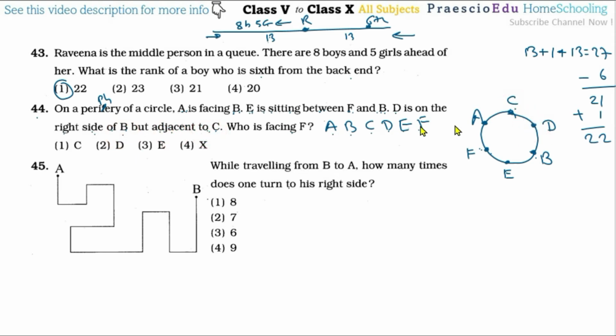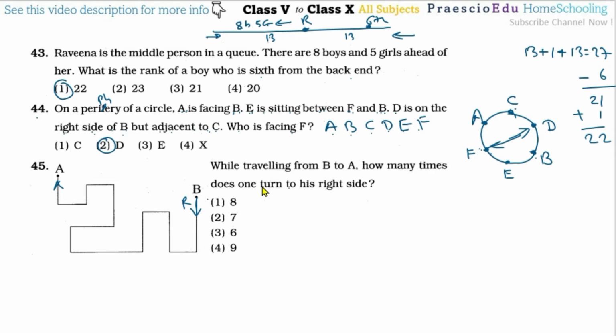Okay, now that is also correct. Now who is facing F? Now F is facing D and D is facing F. So D means option number 2 is the correct one. Then question number 45, while traveling from B to A. So B to A, this is the direction. How many times does one turn to his right side? Now, while traveling from B, his right side will be here. Okay. Now, how many right turns are there?